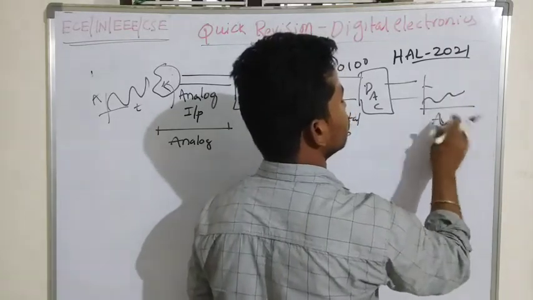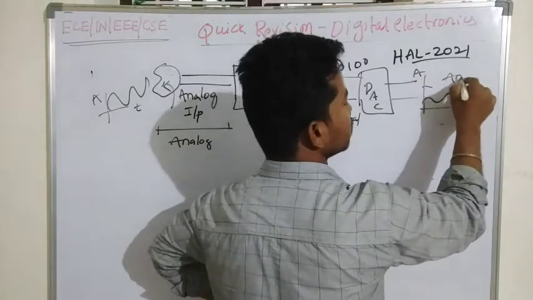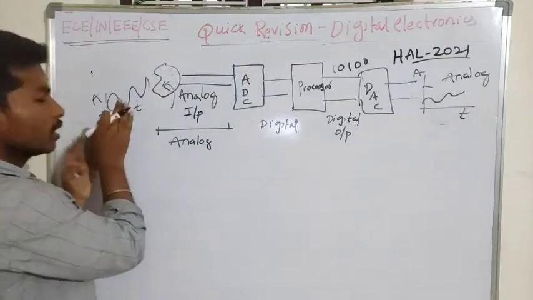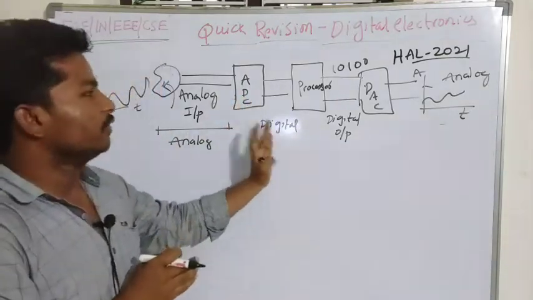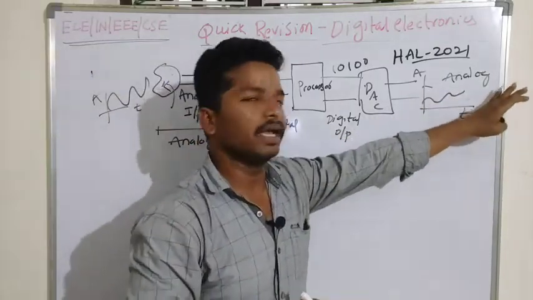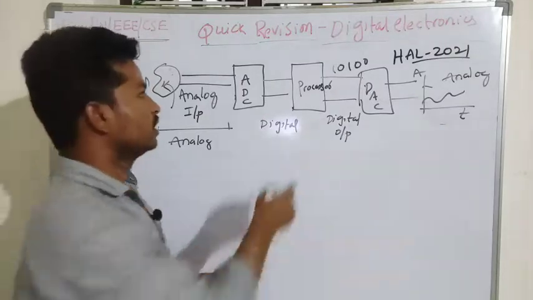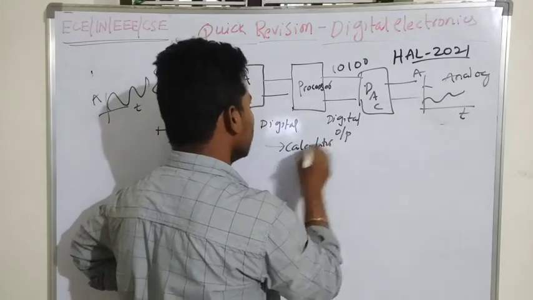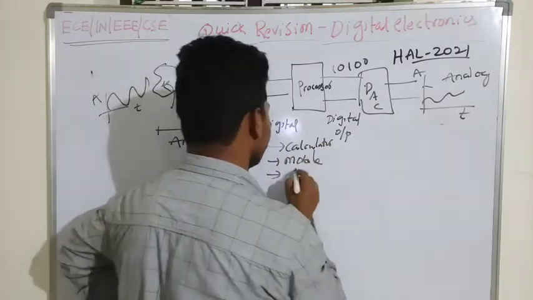So this is the time axis and this is the amplitude axis, where we call it an analog signal. So we are able to convert an analog signal to a digital signal, where the digital signal is processed, and we are able to see the analog signal as it is. The processor can be a calculator, or a mobile phone, or a computer.